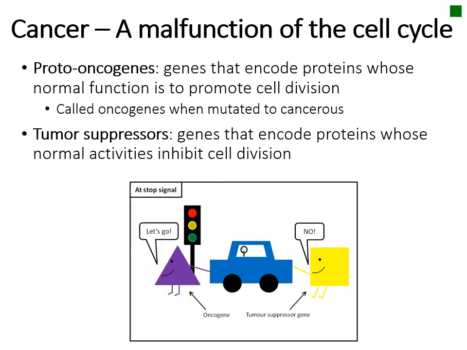Tumor suppressor genes encode proteins that prevent the cell division from occurring. These are like the brakes of the cell. If they are mutated, the cell loses its brakes, so it can no longer stop cell division when it's no longer needed. Typically, mutations occur in both types of genes, leading to uncontrolled growth and cancerous cells.